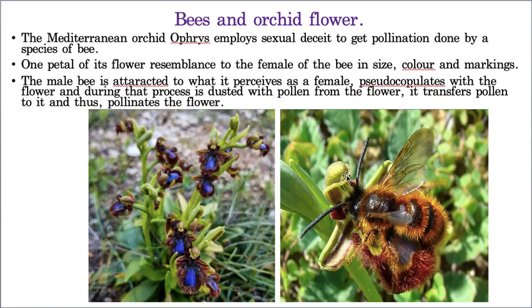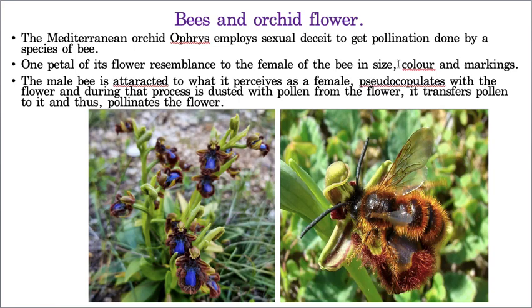So the orchid is giving the impression that it is a female bee, so that it attracts the male bees. So the male bee gets the benefit of honey, and this orchid gets the benefit of pollination. So both are equally benefited.